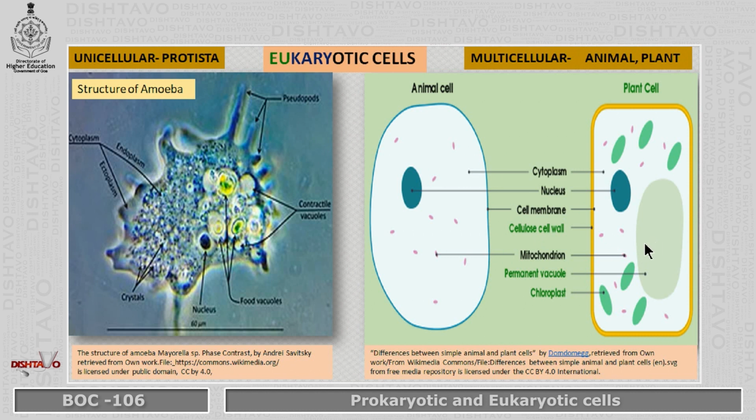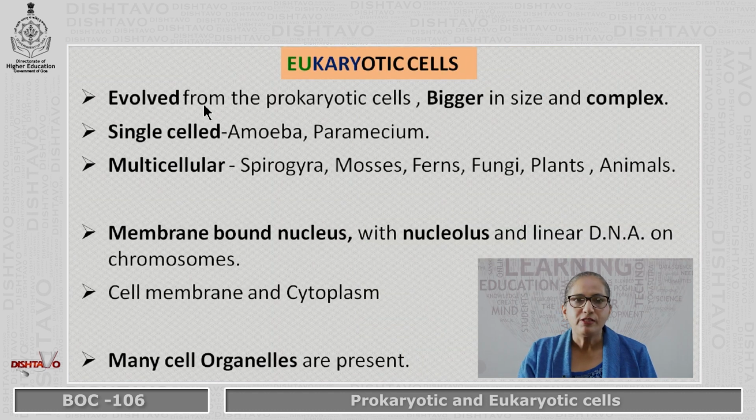Besides, the vacuoles in the plant cell are much larger if you compare them with the animal cell. But if you see here, it is a eukaryote, which is well developed, with a good membrane and a nucleus, inside which there is a nucleolus, and well-developed cell organelles.